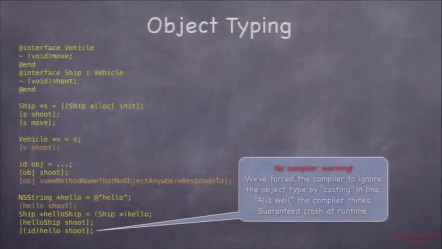You can also do this: id hello shoot. Hello is the NSString star, and I cast it to id and sent it shoot, and that will suppress all warnings as well, because now I'm sending shoot to an id. I just want to show you that you can cast it right in line. You don't have to create another variable. If you cast it right in line, you fake out the compiler. Now, we don't want to be faking out the compiler. The compiler is our friend. It helps us find bugs, but this all can be done. Mostly I put this up here to show the difference between the compiler catching something and it crashing at runtime, and when it does which.